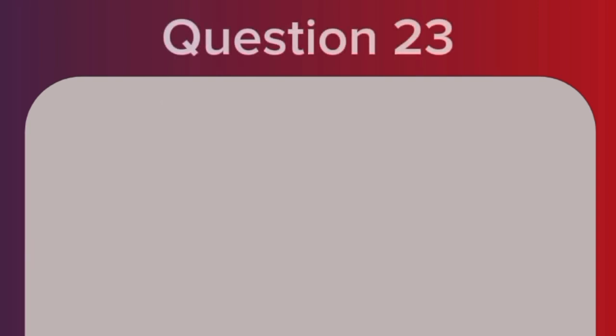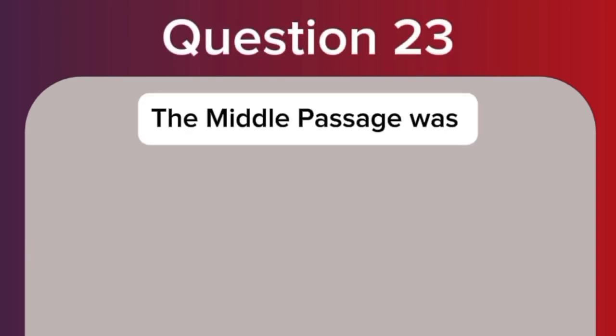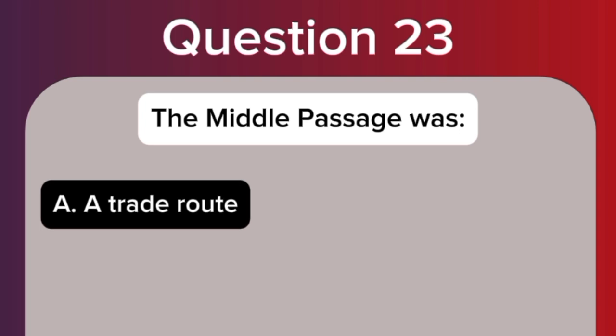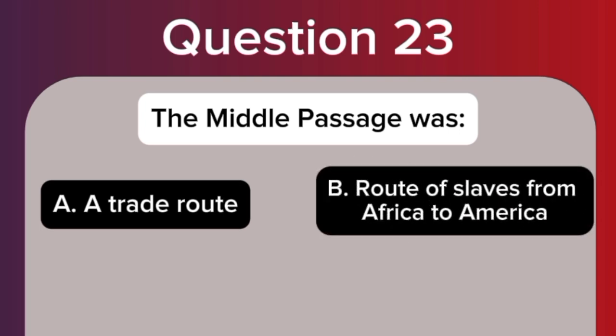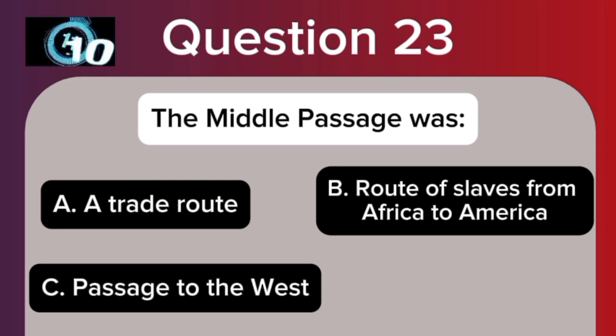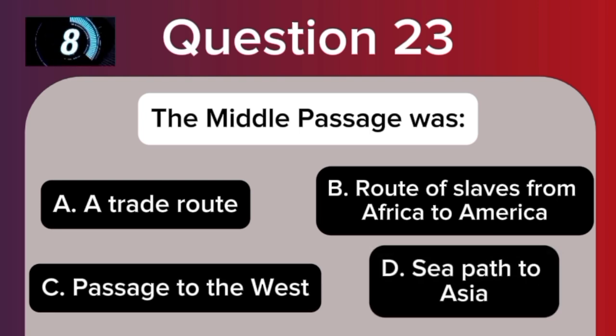Question 23. The Middle Passage was A. A trade route. B. Route of slaves from Africa to America. C. Passage to the West. D. Sea path to Asia.